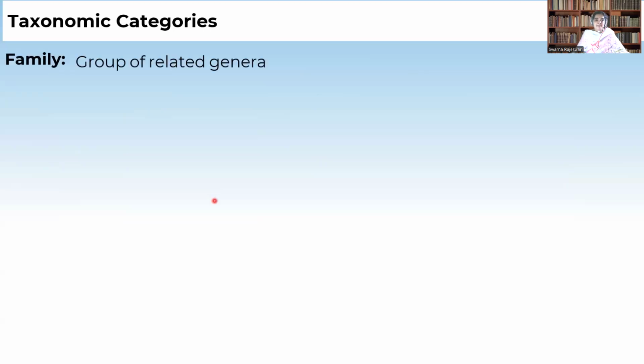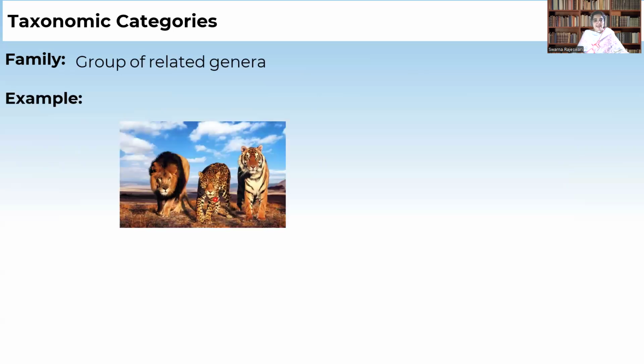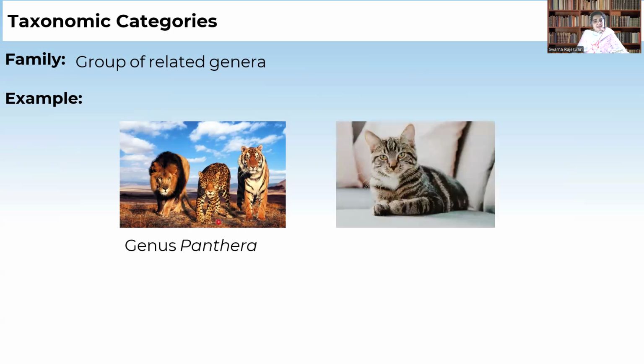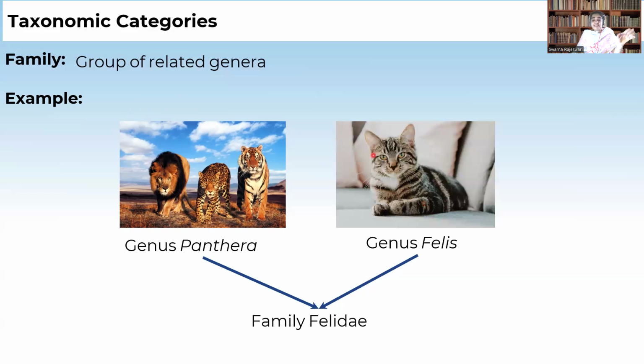And what is a family? A group of related genera we call a family. For example, lions, tigers, and leopards belong to the genus Panthera, and cats belong to the genus Felis. Even though there is a genus Panthera and a genus Felis, both share some characters which include them in the family Felidae.